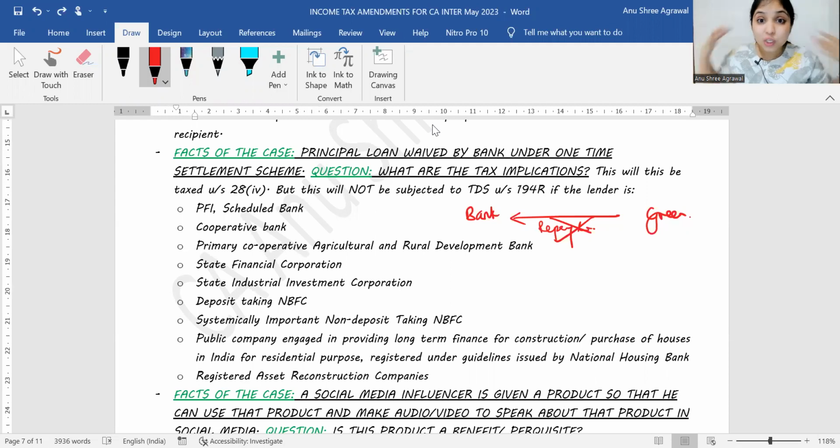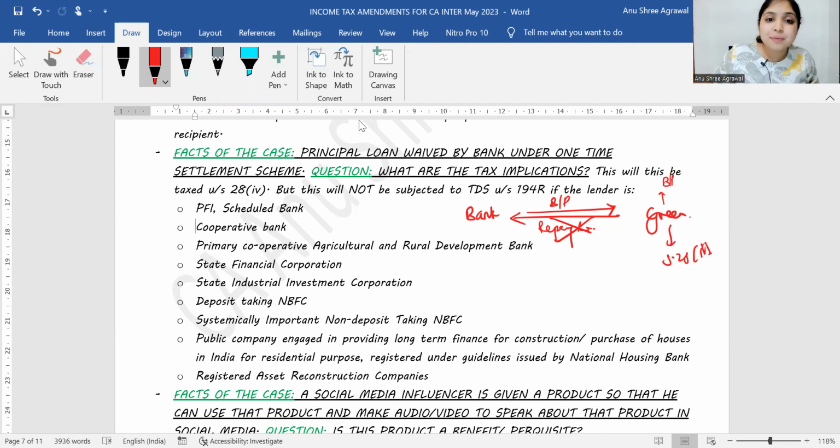So don't you think it's a huge benefit which the bank is giving Green? Green, you don't have to repay the loan principal amount. It is definitely a benefit or a perquisite that the bank has given Green, and the benefit or perquisite is relating to Green's business or profession. So for Green, it will definitely be taxable under 28(4).